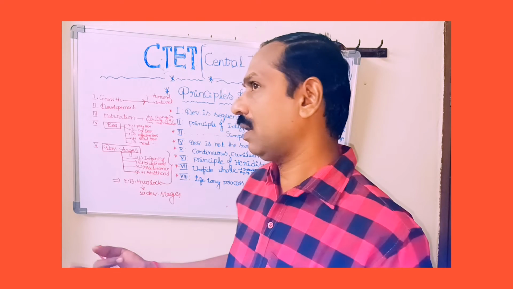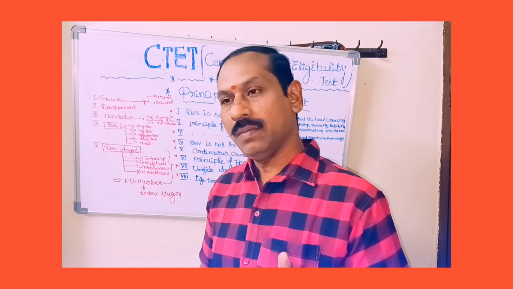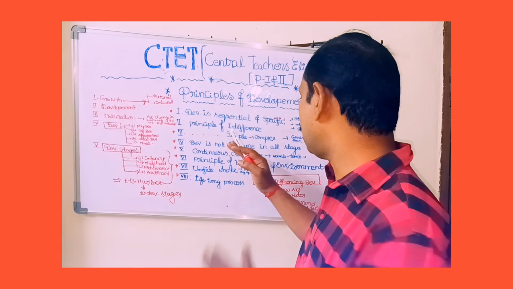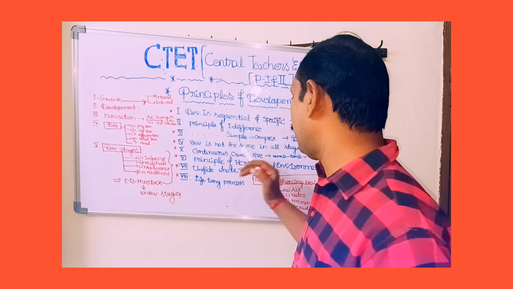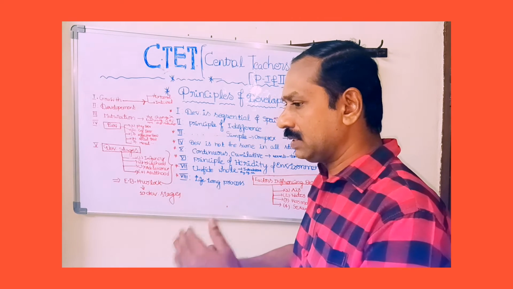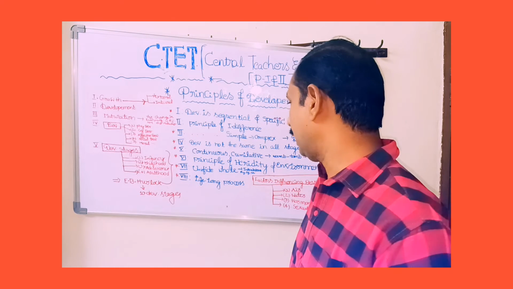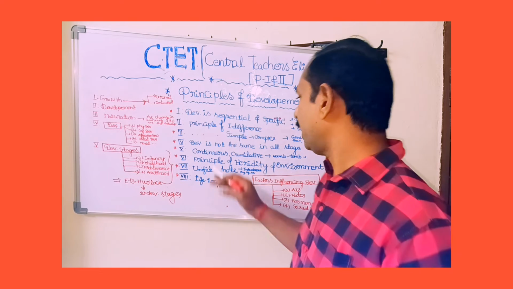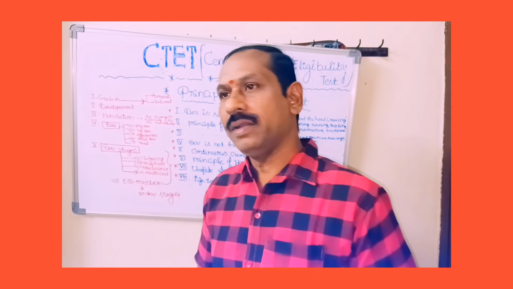In the same manner, affective development, social development, and moral development aspects. That's why development is not the same in all stages. Different stages, different developments are there. And next is a continuous cumulative process. Yes, development is a continuous process.